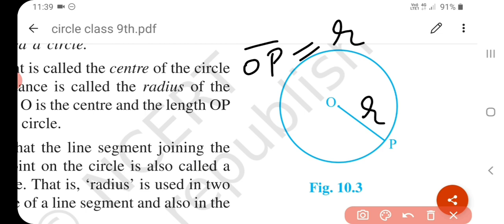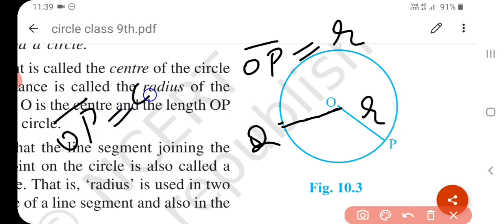Okay, if Q is another point on the circle, this is Q. Q is another point on the circle, then OQ is also a radius of a circle. So you can say that line segment OP is equal to OQ is equal to R, because both are radii of a circle.